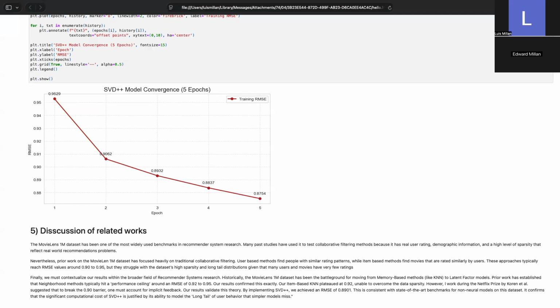Not only does it confirm that the significant computational cost of SVD++ is justified, but also its ability to model the long tail of users' behavior that simpler models might miss in the process of filtering this dataset.